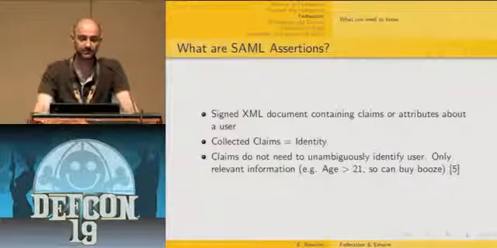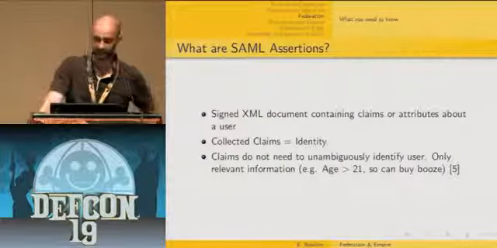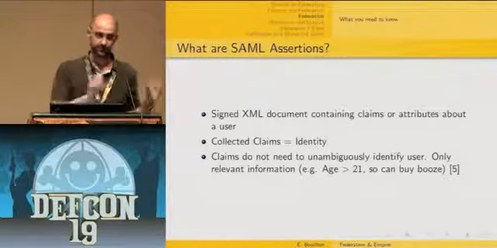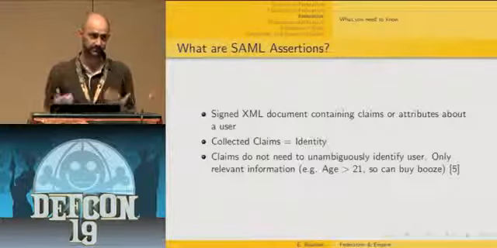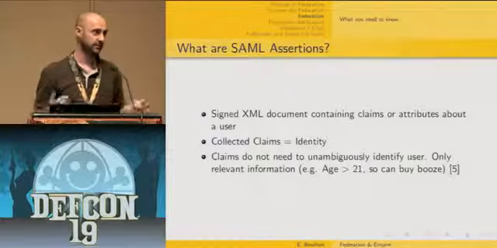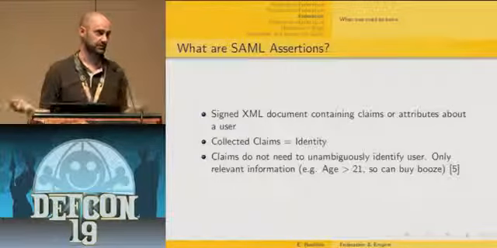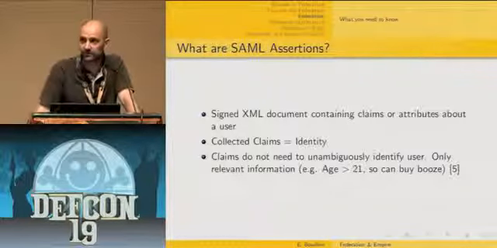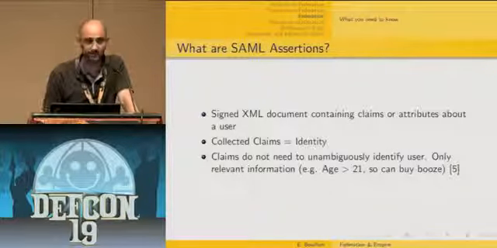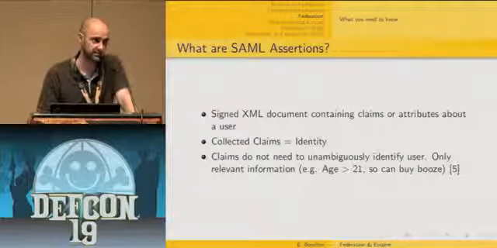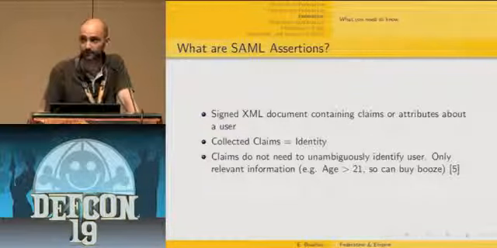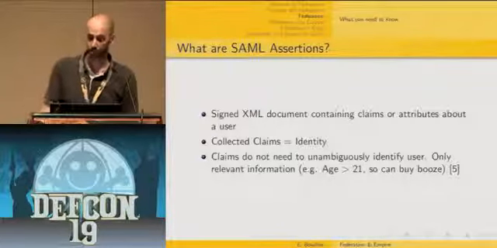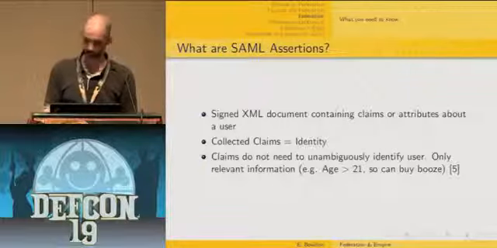So what are SAML assertions? As I said, a SAML assertion is a signed XML document containing claims or attributes about a user. It's a set of claims contained in a SAML assertion that define the identity in regard to what we call the relying party, that means, let's say, the web application. What you need to keep in mind also is that these claims do not need to be distinctive for this user. It doesn't have to be a login name, for instance. It can just be a statement like, yes, this user has paid his monthly fee for the public library, or yes, this user is over 21.